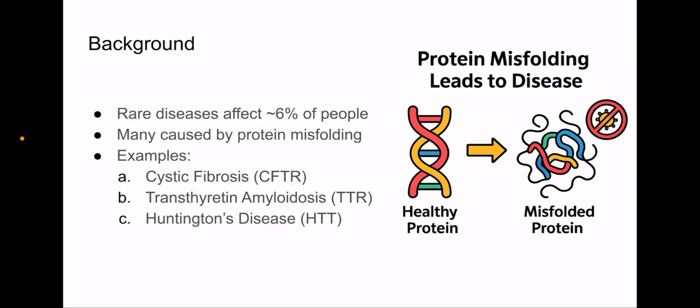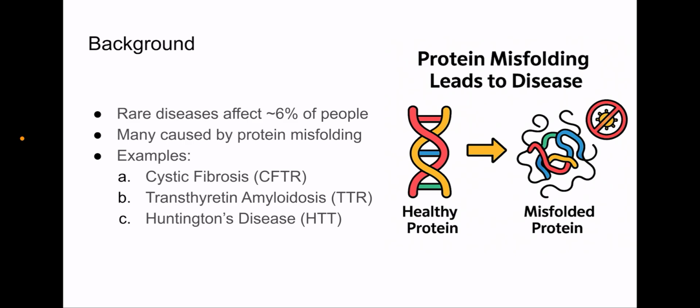And you can see, for example, here on the right side of the screen, the difference between a healthy protein and a protein that is folded wrong. When it folds wrong, it may stop working, get destroyed, or form toxic clumps. This is what we call protein misfolding.